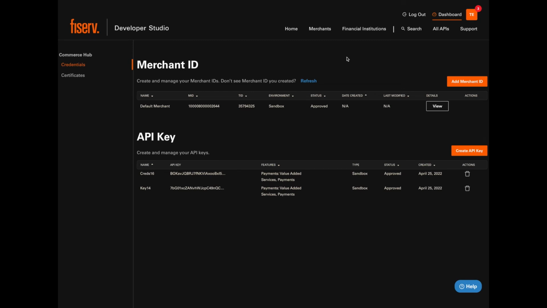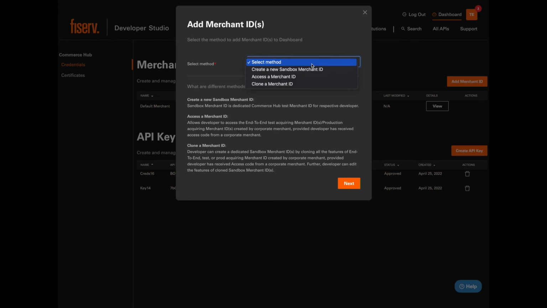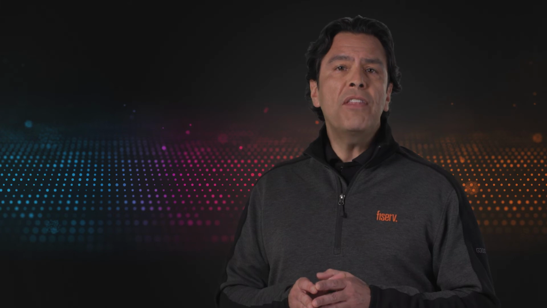In the dashboard, I can also create and associate merchant identifiers with my developer account. We provide several options to create test merchant identifiers, as well as a secure workflow to associate production merchant IDs with the developer account. Now that we've taken a quick tour of Dev Studio, I'd like to share some details on how we built it.